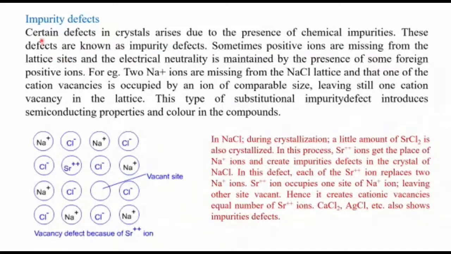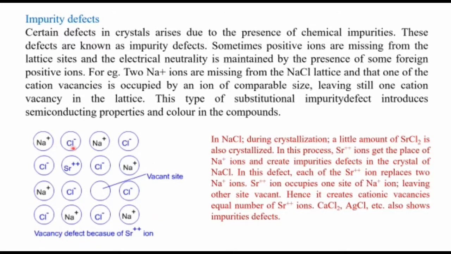Our last defect is impurity defects. What is an impurity? It means a foreign compound. Certain defects in crystals arise due to the presence of chemical impurities. These defects are known as impurity defects. Sometimes the positive ions are missing from the lattice site and the electrical neutrality is maintained by the presence of some foreign positive ions. So here I have given an example, a sodium chloride crystal.